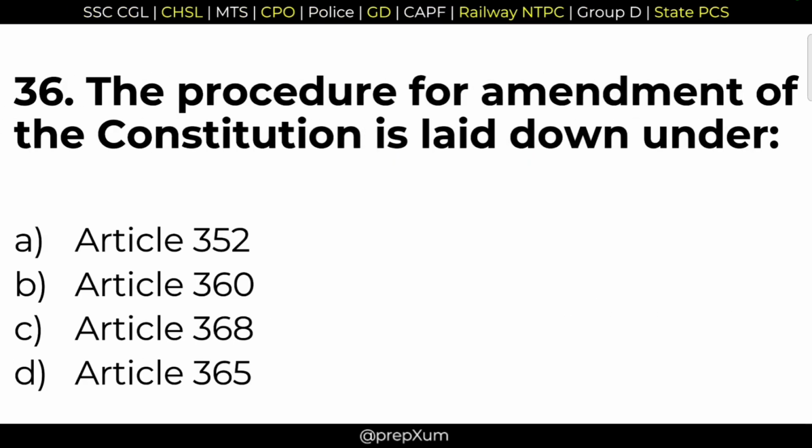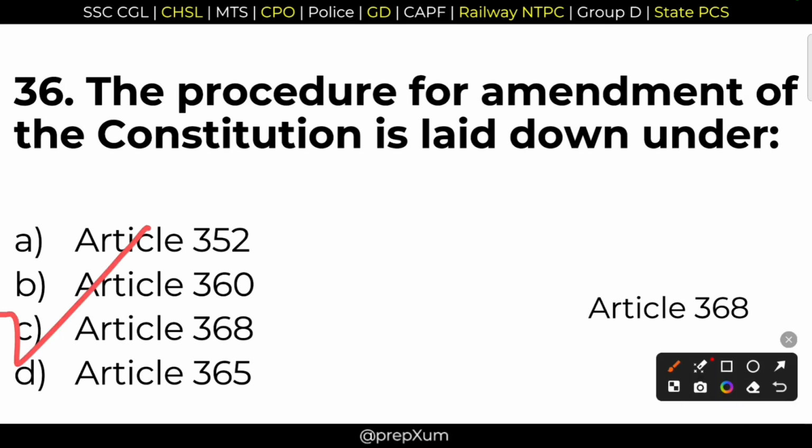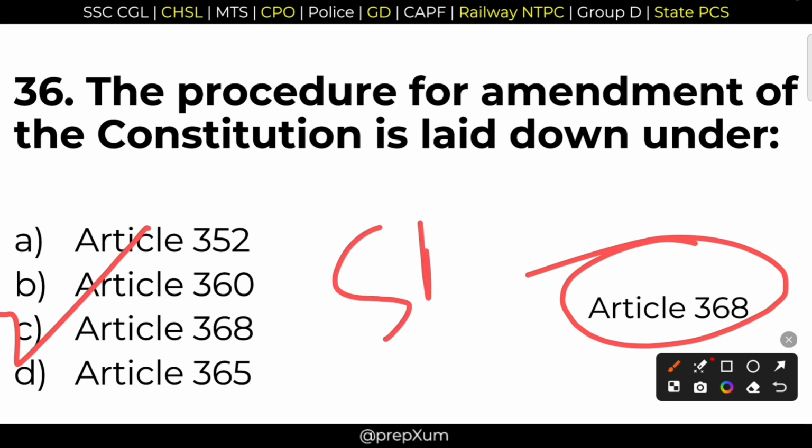36. The procedure for the amendment of the Constitution is laid down under. Very, very important question. Option C, Article 368. The amendment procedures are given in Article 368, and this concept has been taken from South Africa.